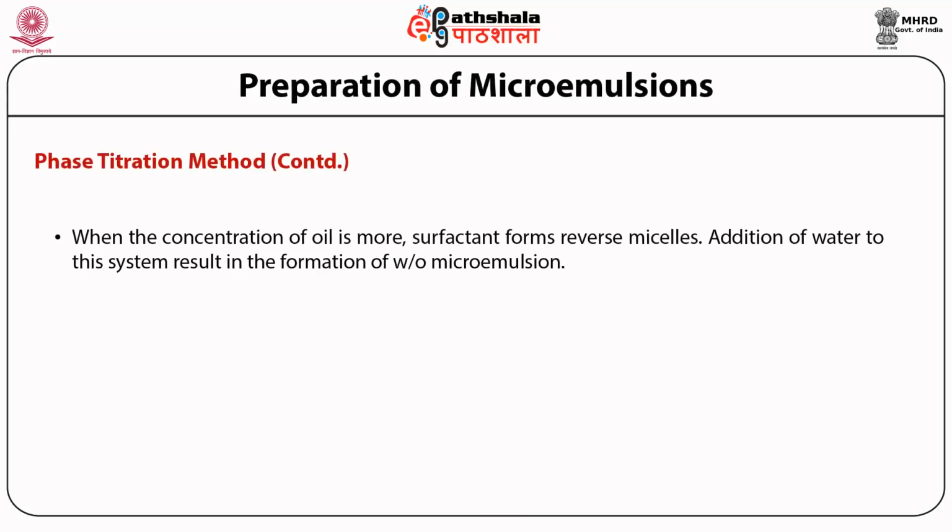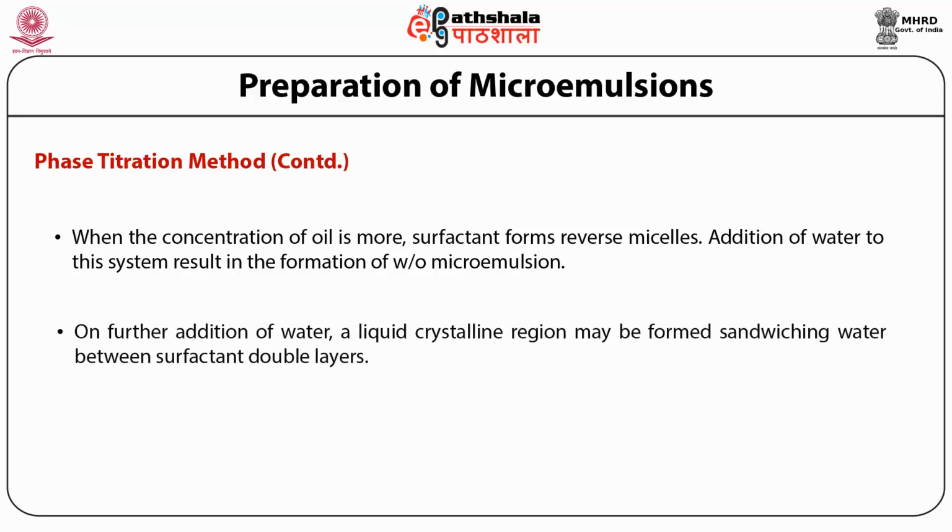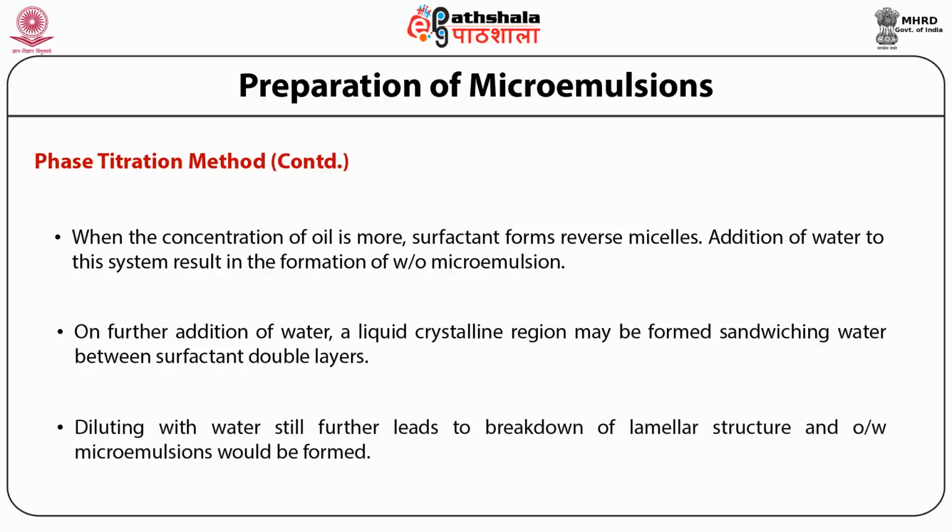When the concentration of the oil is more, surfactant forms reverse micelles. Addition of water to this system results in formation of water in oil microemulsion. On further addition of water, a liquid crystalline region may be formed, sandwiching water between surfactant double layers. Diluting with water still further leads to breakdown of lamellar structure and oil in water microemulsions would be formed.